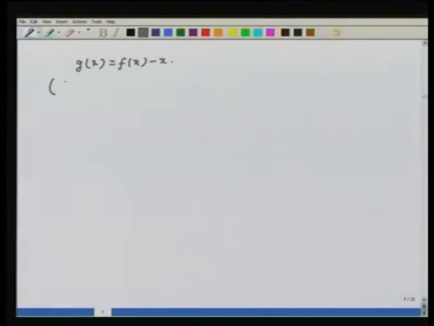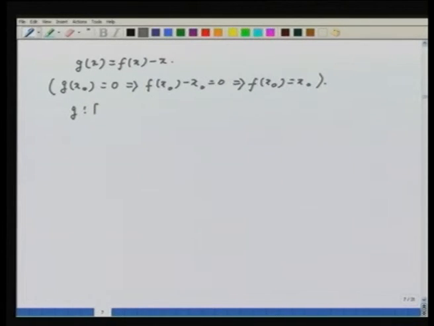Just notice that g of x naught equal to 0 implies f of x naught minus x naught is equal to 0. This implies f of x naught is equal to x naught. This is the motivation to construct the function g. Now what do I know about g? g is a function from [0, 1] to R. That is obvious because I have defined it for x in [0, 1].